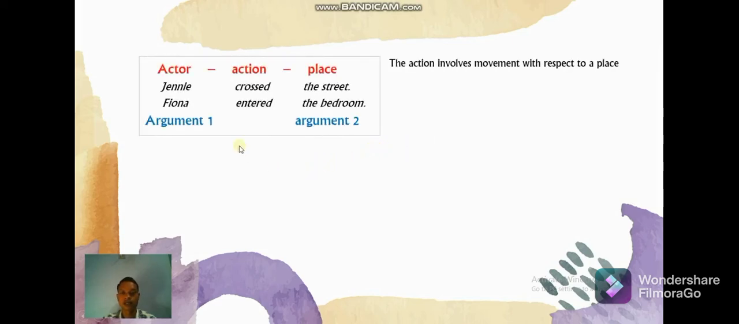The second structure is actor, action, and place. The action involves movement with respect to a place. For example, Jenny crossed the street. In this context, Jenny didn't change anything. Instead, she moved from one side of the street to the other side. The next sentence is Fiona entered the bedroom. In this context, Fiona came from another room and then she entered the bedroom.